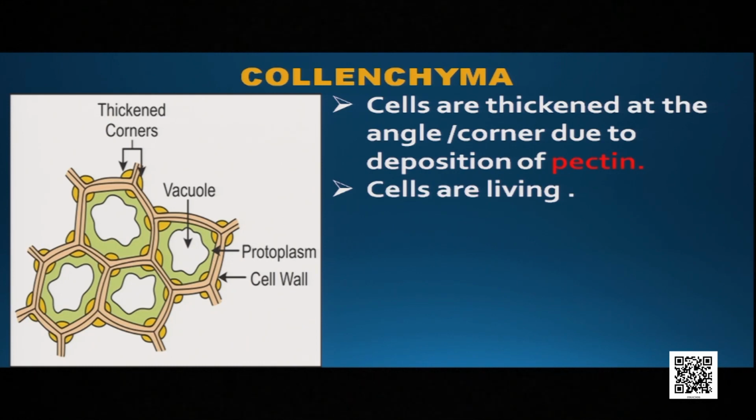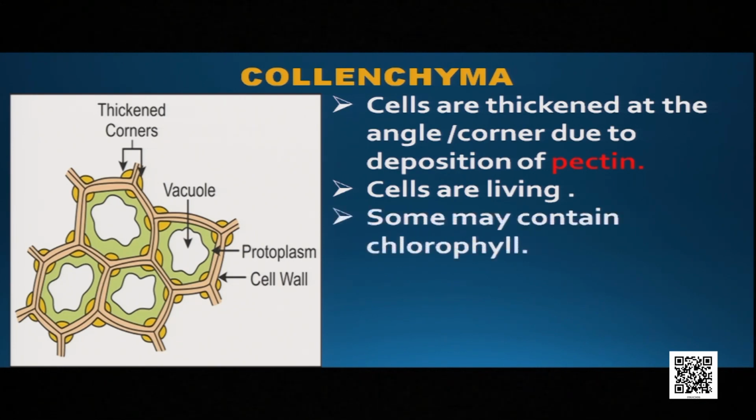And the second point is cells are living. They are having protoplasm and they are having vacuoles, nucleus. So definitely the cells are living. And some contain chlorophyll, not all. And if they contain chlorophyll, definitely they help in photosynthesis.